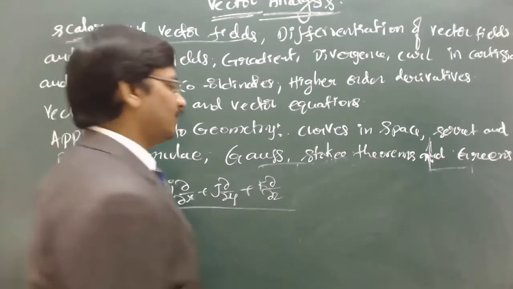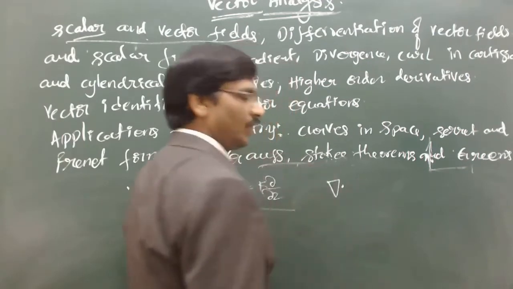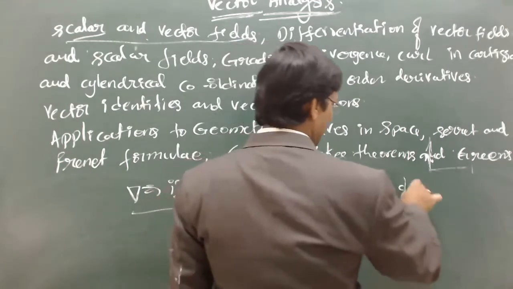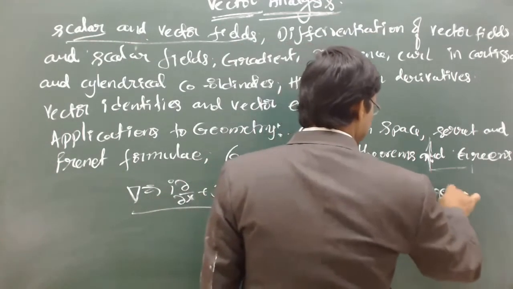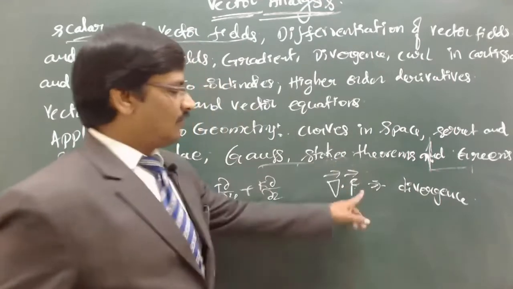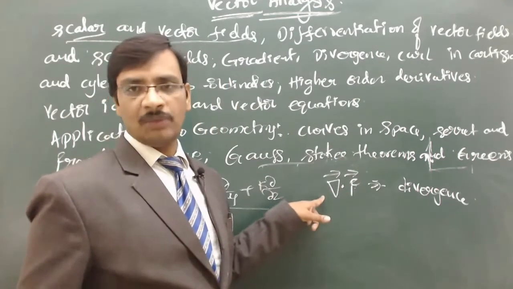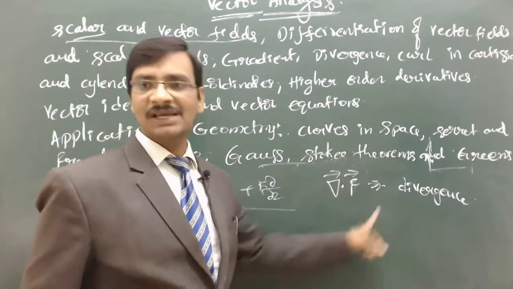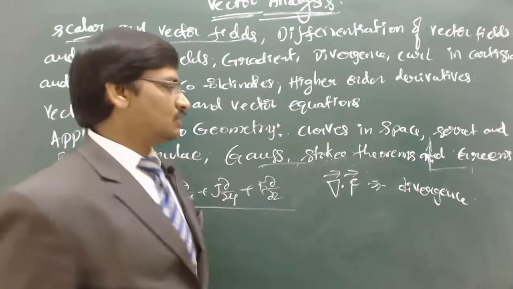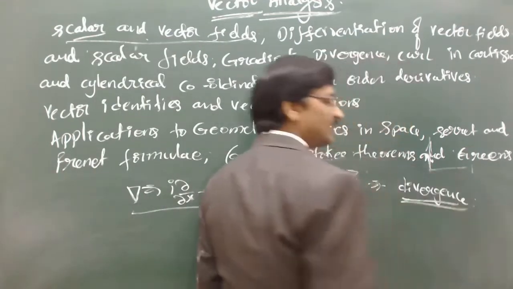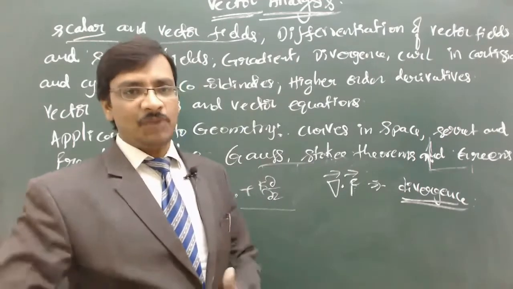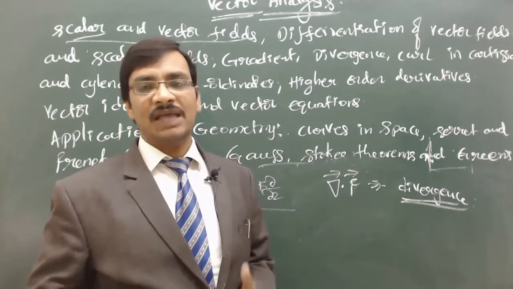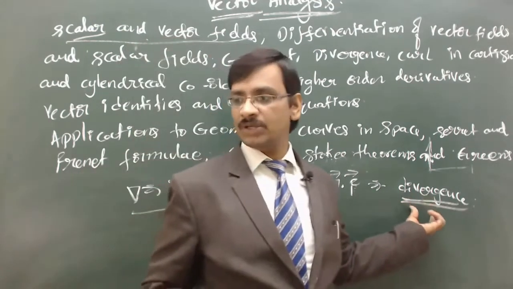And if you apply the same thing to a vector field, you can do either a dot or a cross. If you apply a dot, this is what we call the divergence. Here F is a vector field and del is a vector operator, so we have done a dot of it. This has a physical significance, which we call the divergence. The meaning of divergence is to diverge, meaning expanding. If the body is trying to expand, it is going to occupy more and more volume, which we call the expansion nature, the divergence as a positive value.